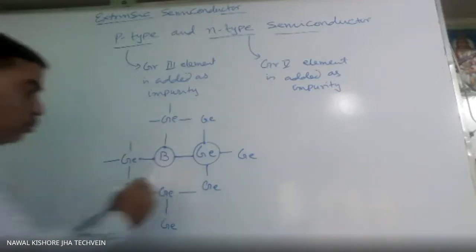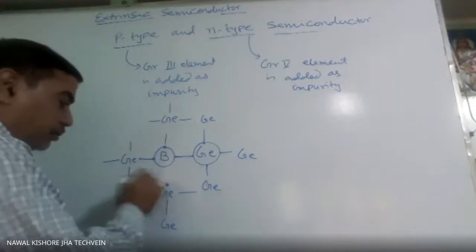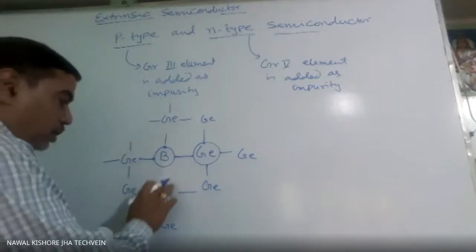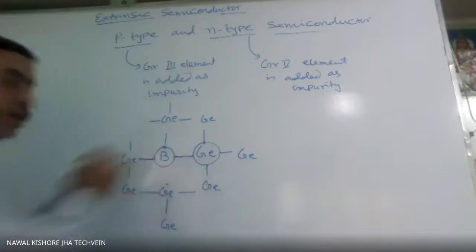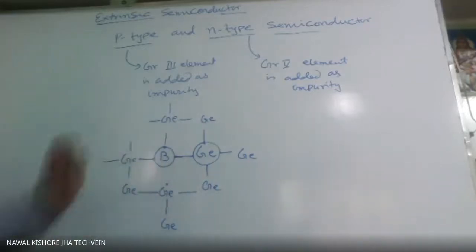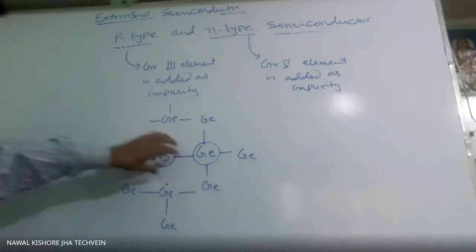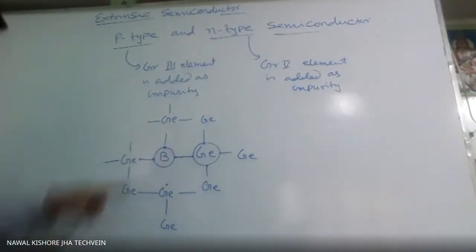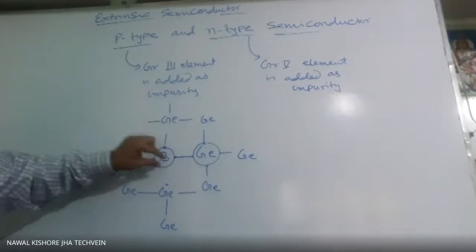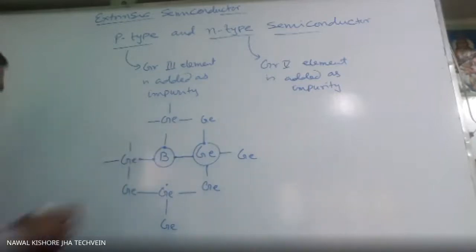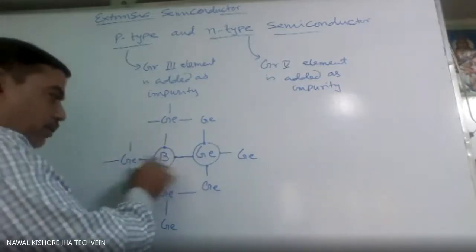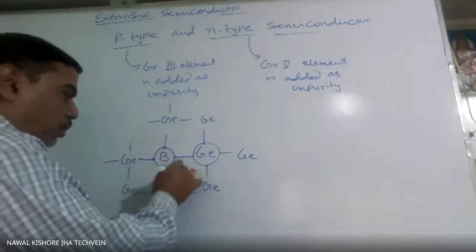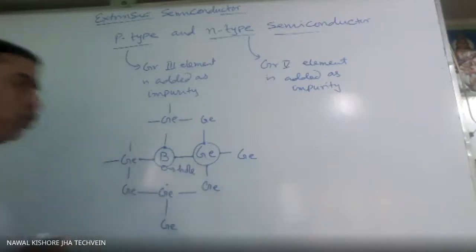Now it has got one extra electron here. This electron is not forming any covalent bond because here there is no electron left. So its octet is not complete. So what will be the tendency? Here a deficiency of electron is created. This we call a hole. So this hole is created here.